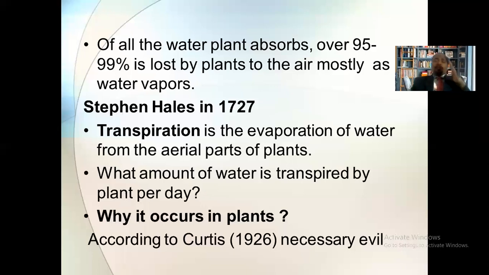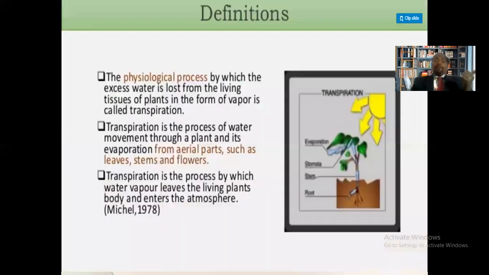As a result, the amount of water in the plant increases. And this excess amount of water should be thrown outside the plant body. This process, in which the excess water is thrown outside the plant body, is what we call transpiration. Here I have quoted a few definitions of transpiration. Let us see them one by one.